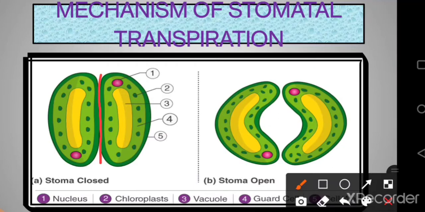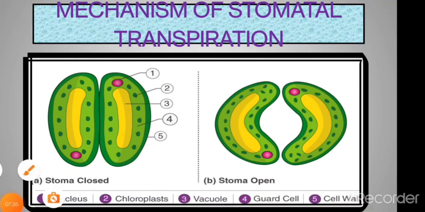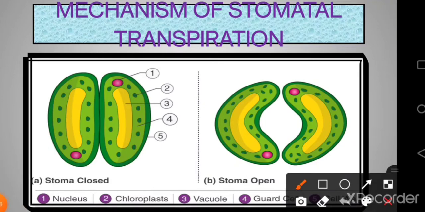Now let us first of all study about the daytime. Now during daytime, what is happening? The stomata open up. Why do they open up? It is because for the process of photosynthesis, they actually need the exchange of gases. So carbon dioxide needs to come in. Now, we can see that guard cells have plastids. They are the only epidermal cells having the plastids. Rest all epidermal cells would never do the function of photosynthesis, but guard cells do photosynthesis.